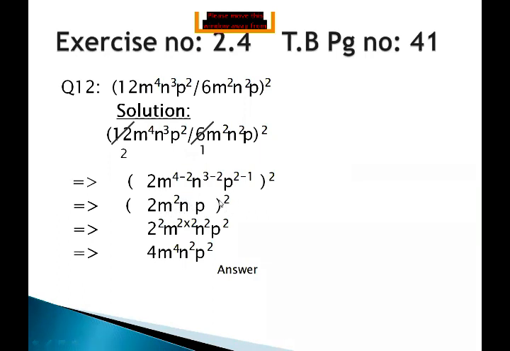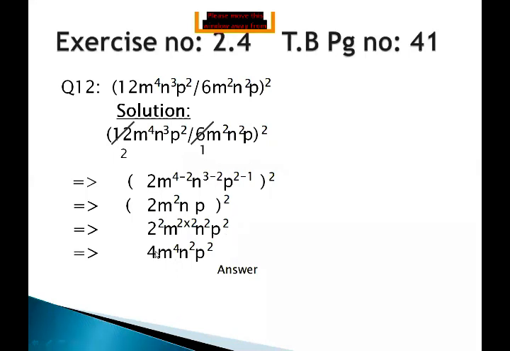So according to one of the laws, the 2 will be the exponent of each and every factor given inside the parenthesis. So this 2 will be raised on the coefficient 2, on the variable m square, on n, and finally on p.